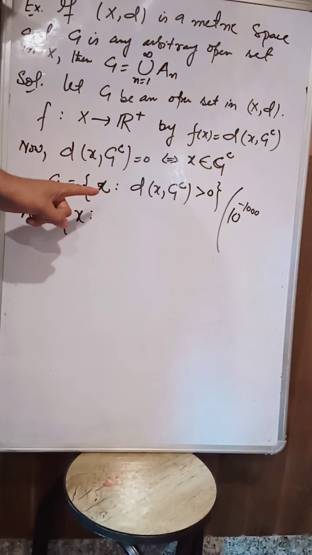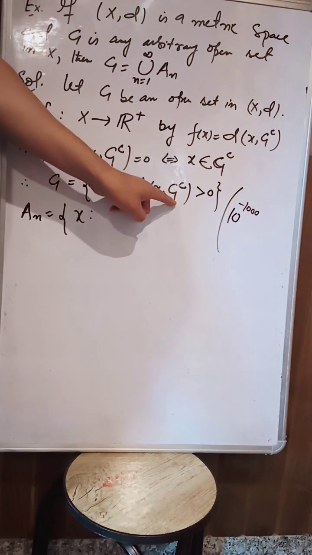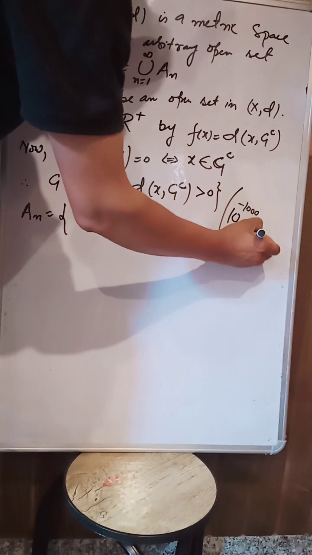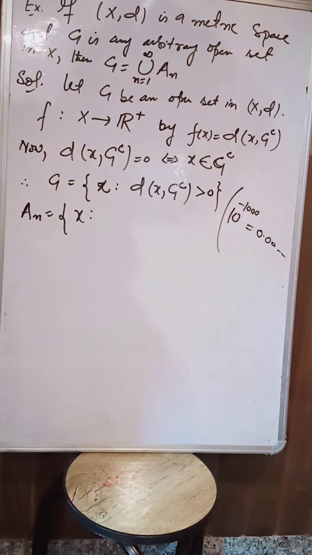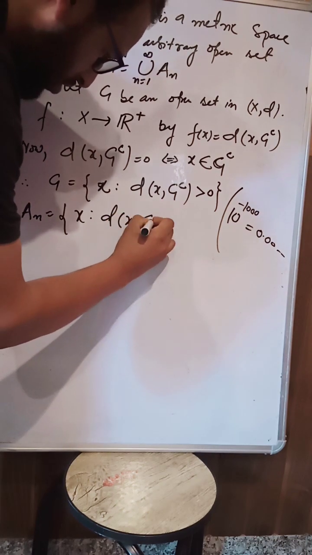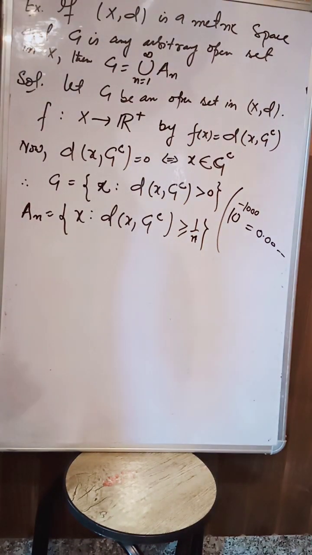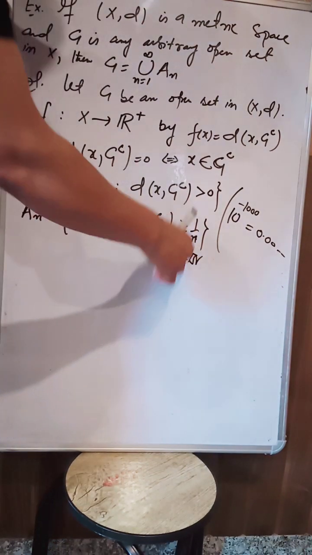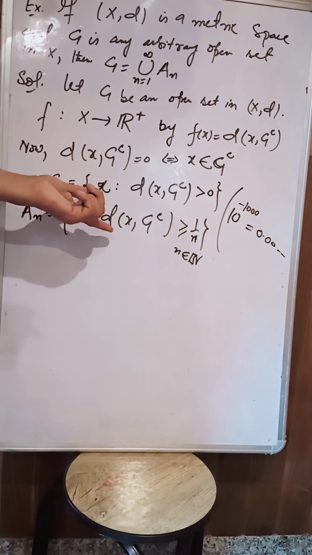If x belongs to G, the distance from this point to this closed set is almost 0 but positive, because distance is always non-negative. So A_n can be written as the set of x where the distance from x to G complement is greater than or equal to 1/n, where n belongs to N. That means the distance is greater or equal to 1, 1/2, 1/3, and so on, approaching 0 as n goes to infinity.